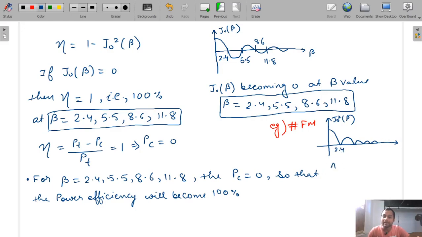So as beta increases from, let's suppose this is 2 and this is 3, from 2 to 3, at 2.4 the carrier power becomes 0. Just for reference I have told you, there is no use of this, but this was a question based on GATE. I will give the full question also, don't worry.